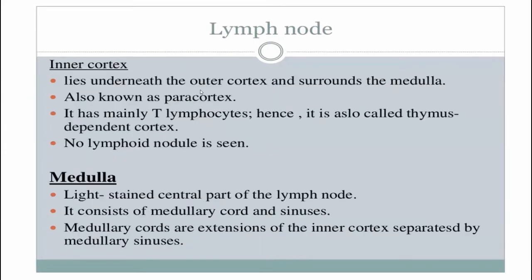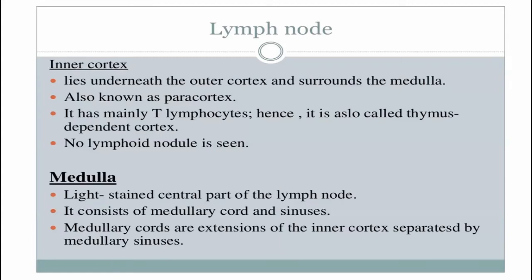The inner cortex lies underneath the outer cortex and it surrounds the medulla. It is also called the paracortex and it contains mainly T lymphocytes. That's why it is also called the thymus dependent cortex, because T lymphocytes will be coming from the thymus.